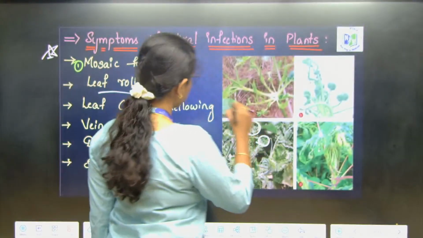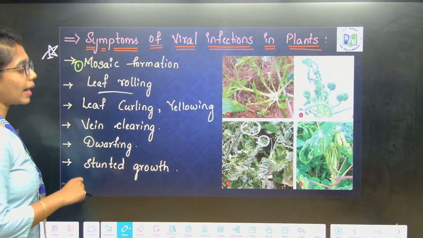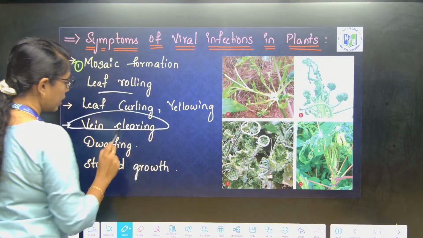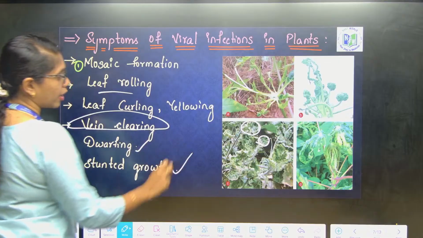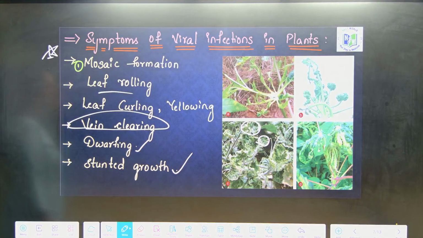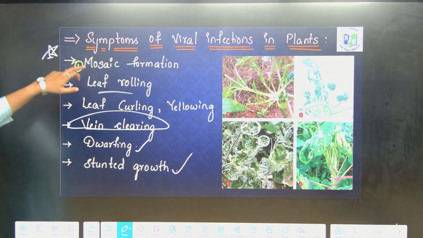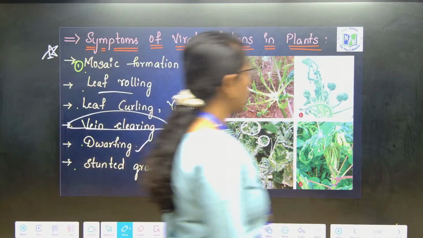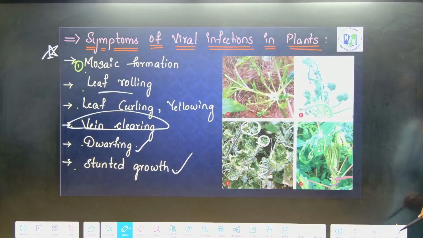Leaf rolls towards the inner side. Here you can see leaf curling and yellowing, vein clearing, dwarfing and stunted growth. These are the symptoms of viral infections. What are they? Mosaic formation, leaf rolling, leaf curling or yellowing, vein clearing, dwarfing and stunted growth. These are examples of symptoms of viral infections.